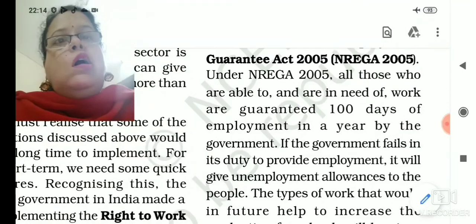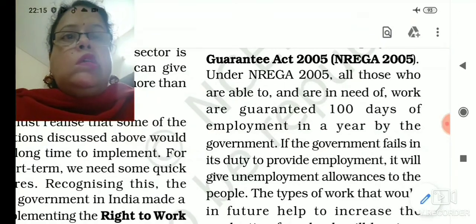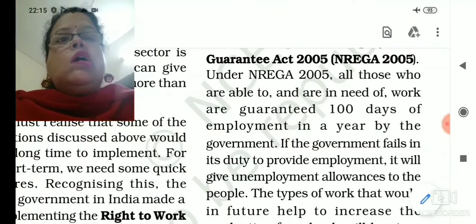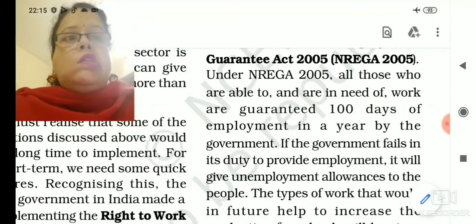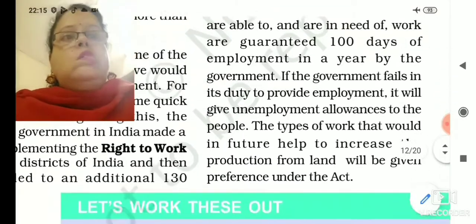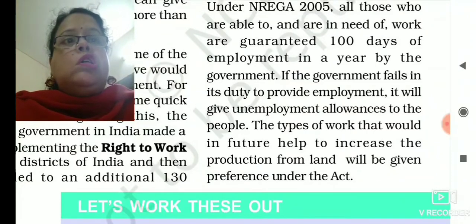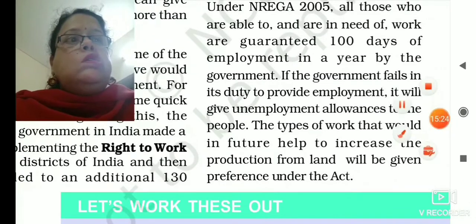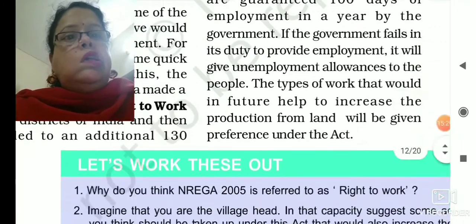100 दिनों का काम, कोई भी विलेज में हर एक फैमिली से एक मेंबर को 100 दिनों का काम कम से कम साल में मिलेगा, and it is under this act. Obviously, this type of work or program taken by the government provides more employment opportunities to the people of rural area in India.